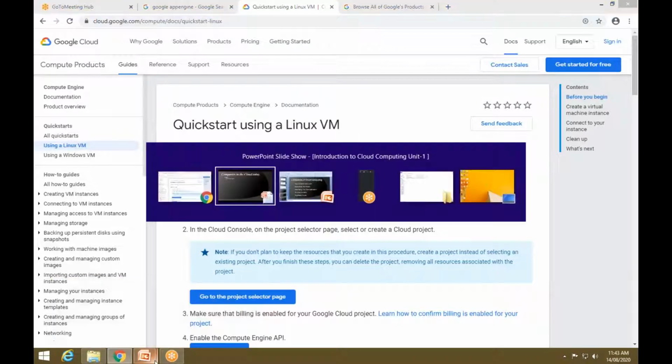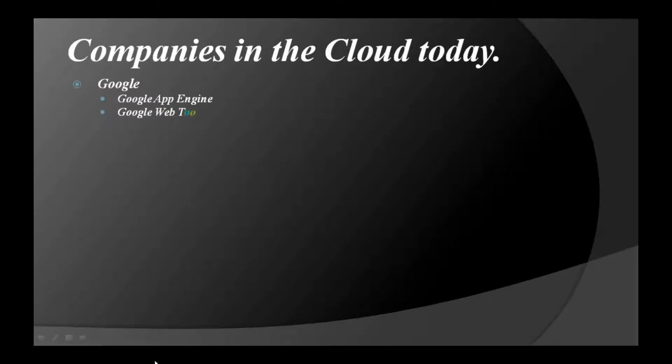Now the next thing is the Google Web Toolkit. Now what is the Google Web Toolkit? With Google Web Toolkit, developers can develop and debug web applications. With the Google App Engine, a developer can only develop a web application. But when I'm using the Google Web Toolkit, developers can develop web applications and also debug them.